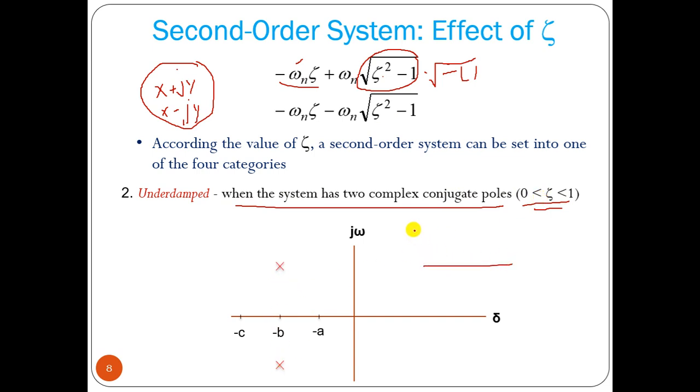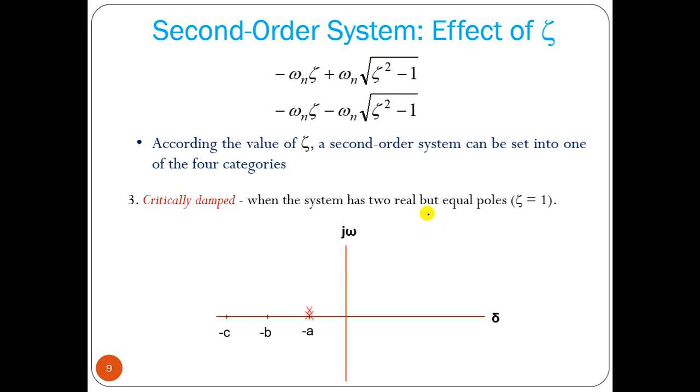If we have a complex pole, the response will be oscillatory but with decreasing amplitude, and it will reach a constant value after some time. So this is called the underdamped response. Then if we consider zeta equal to 1, 1 minus 1 will be 0. So these two factors will not be there, only this factor.